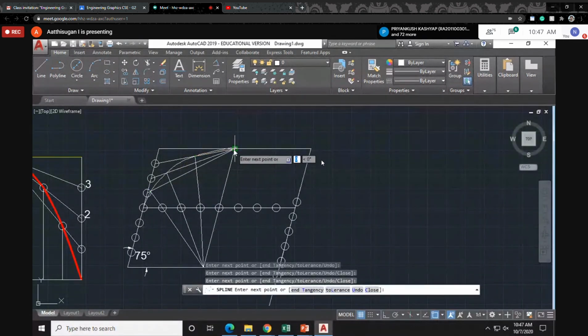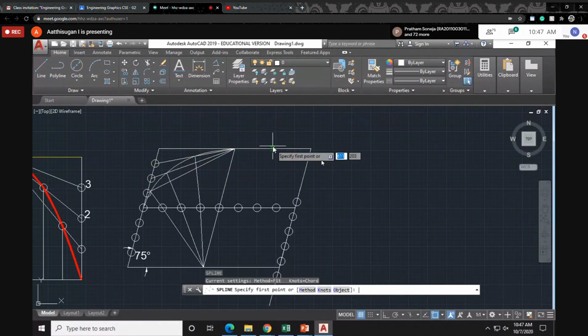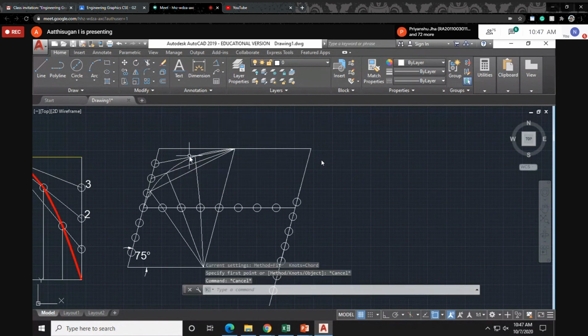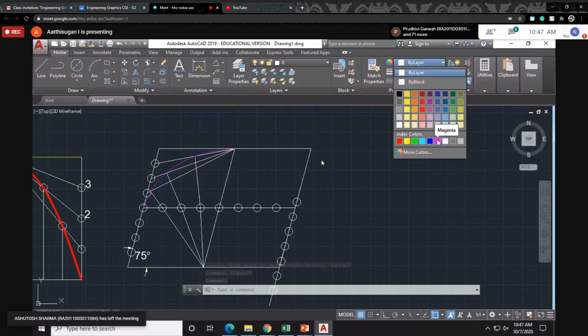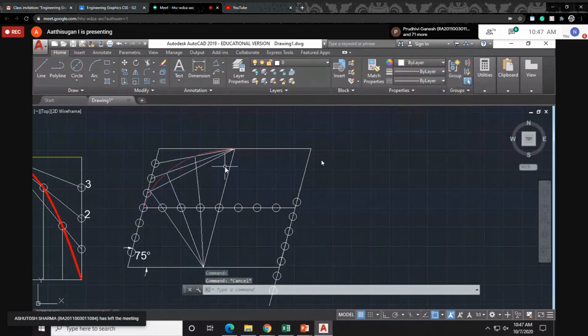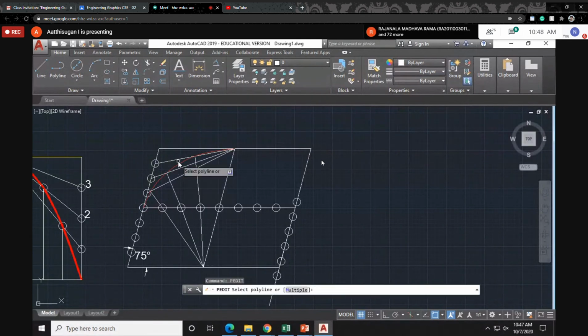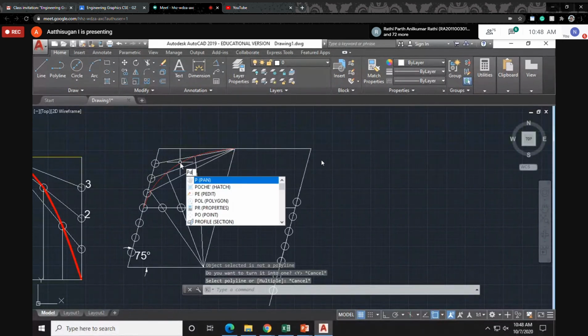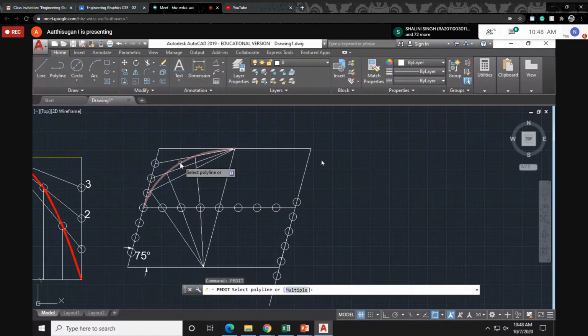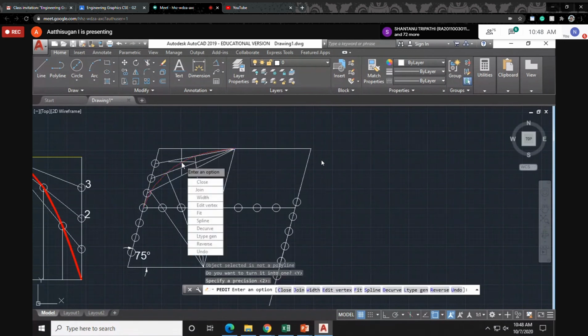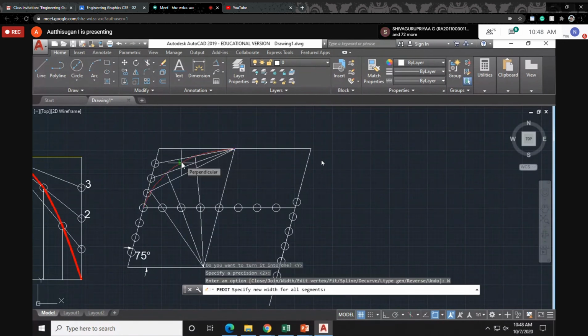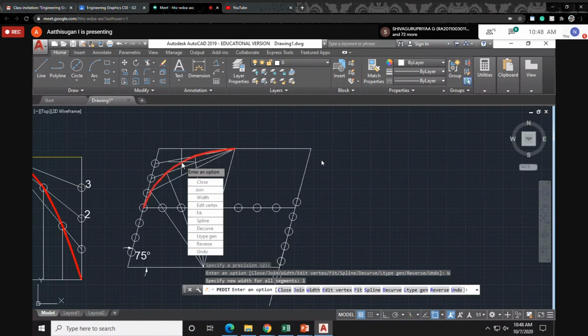I am giving only this. Then move the cursor outward. Some angle you can give. Then double enter. Now this is your spline. If you want to differentiate, change the color, whatever you want. Red is visible. So PEDIT. Select this line. PEDIT. Select this line with one I am giving.